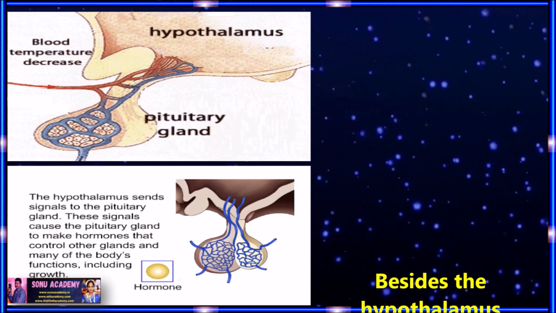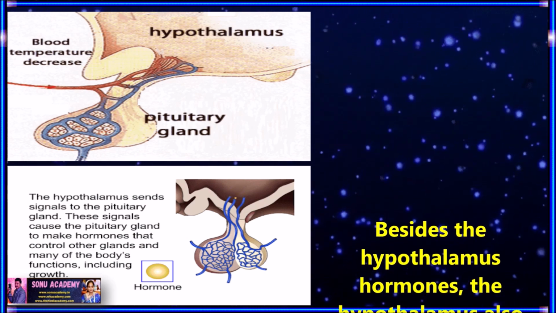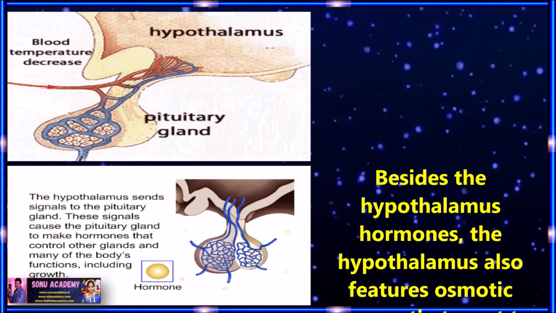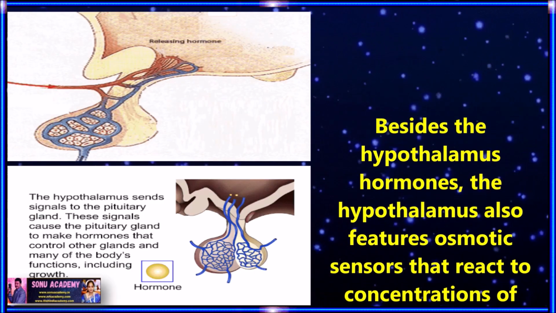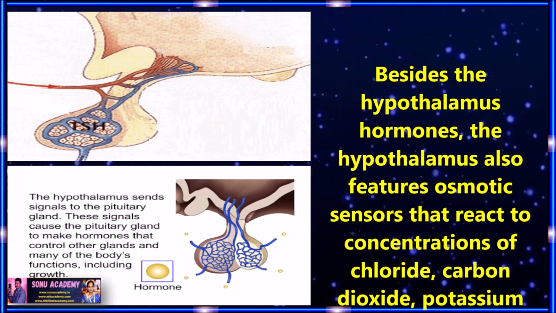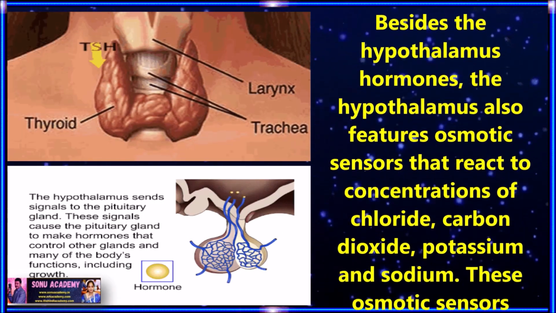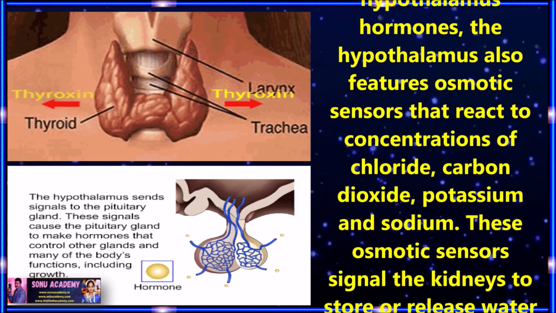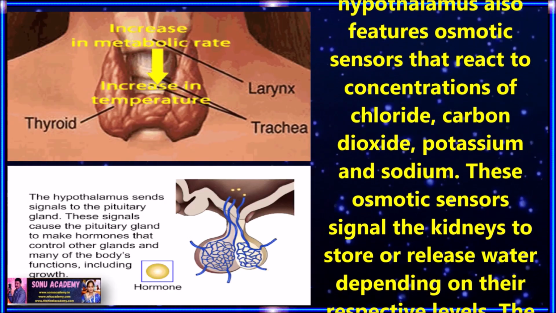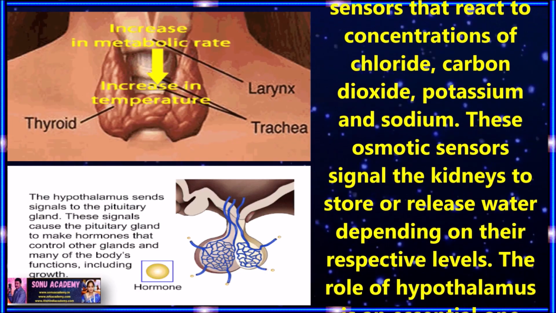Besides the hypothalamus hormones, the hypothalamus also features osmotic sensors that react to concentrations of chloride, carbon dioxide, potassium and sodium. These osmotic sensors signal the kidneys to store or release water depending on their respective levels.